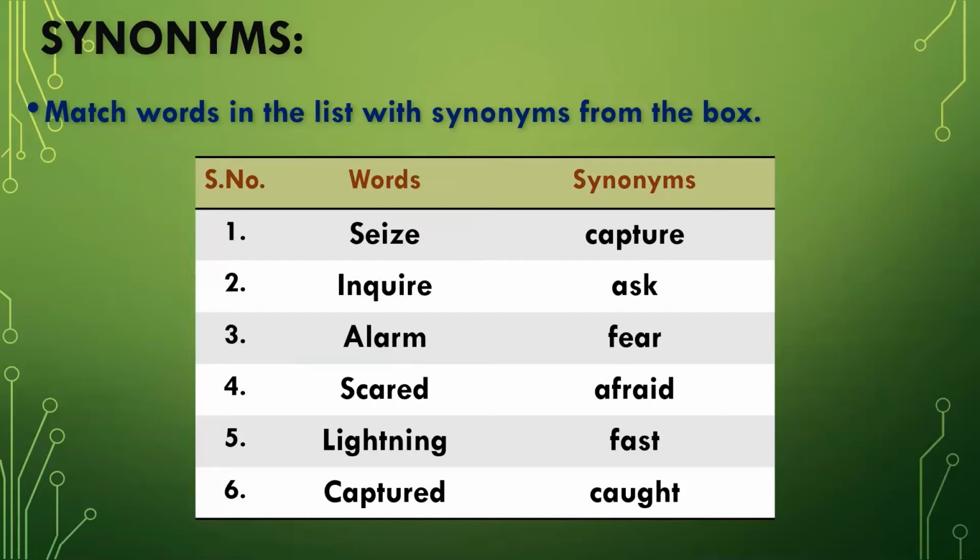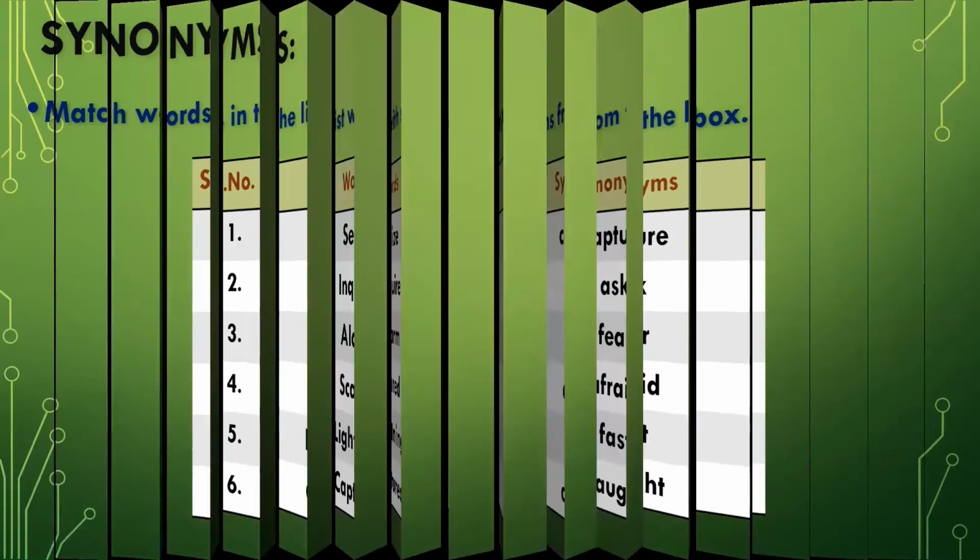It's not shock or alarm, the synonym of alarm in this chapter is fear. Then we have scared. Scared means afraid. The synonym of lightning is fast. The last word is captured. Captured means caught. So we are moving towards the next slide.